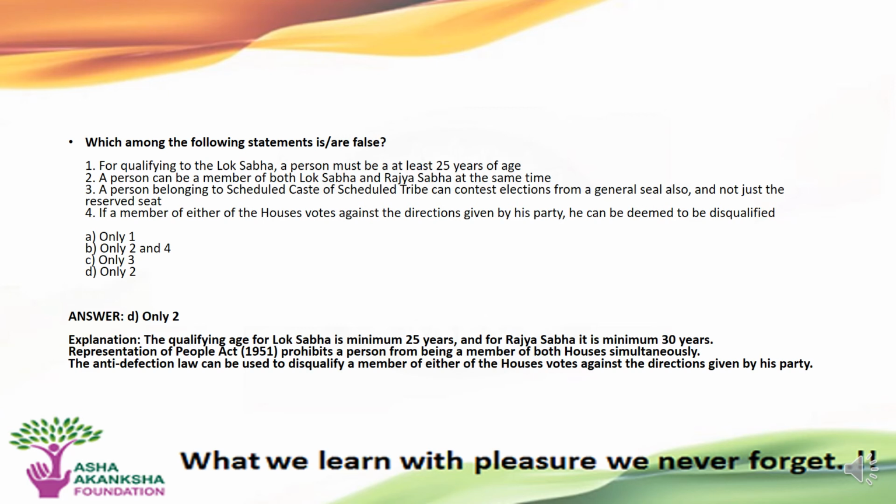The qualifying age of Lok Sabha is a minimum age of 25 years, and for Rajya Sabha it is 30 years. These ages are defined in the Representation of the People's Act, which prohibits a person from being a member of both houses simultaneously. The anti-defection law can be used to disqualify a member of either of the houses who votes against the direction given by his party.